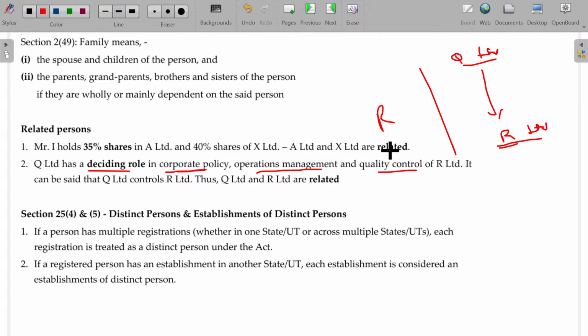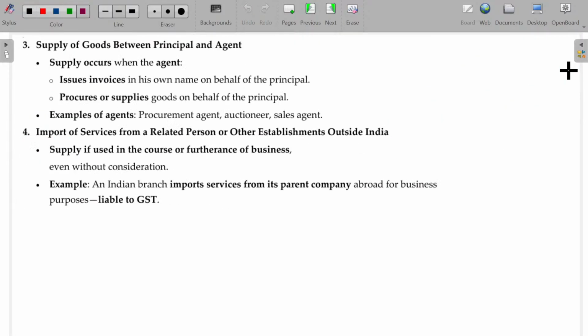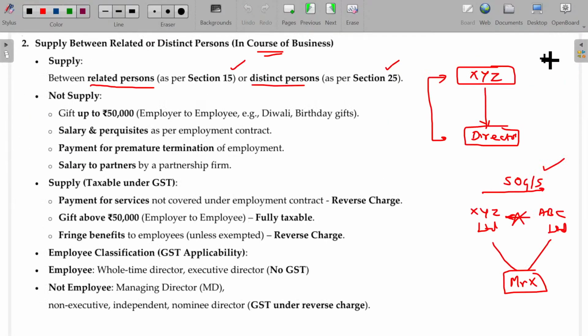If these two are related persons and goods or services are supplied, even if there is no consideration in return, this will be considered as supply as per Schedule 1. If the transfer happens between related persons, automatically this will be considered as supply only. Consideration is not required. Is that clear? Hope you will now be able to understand this.